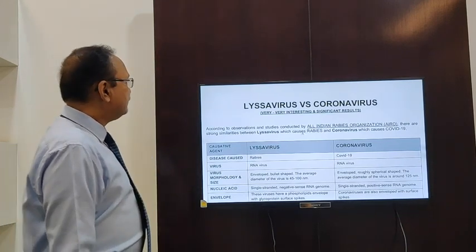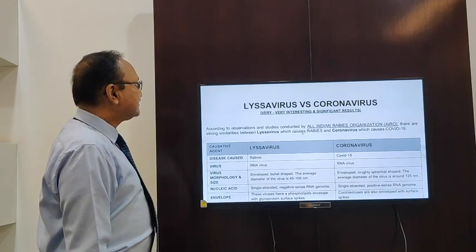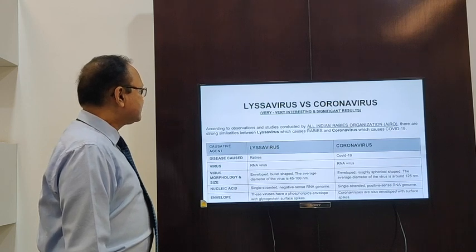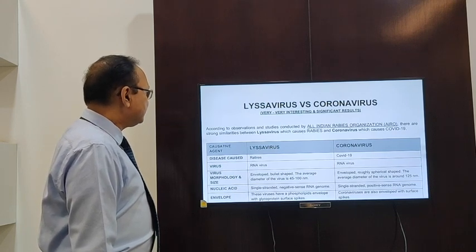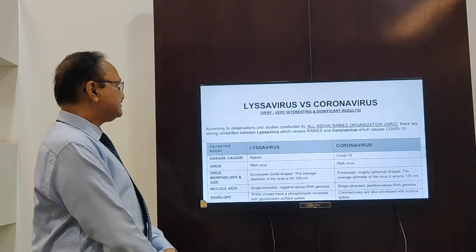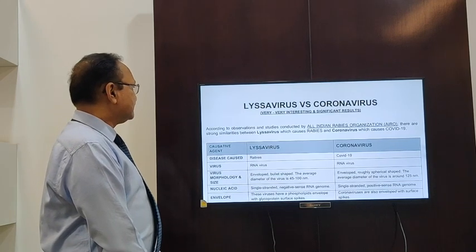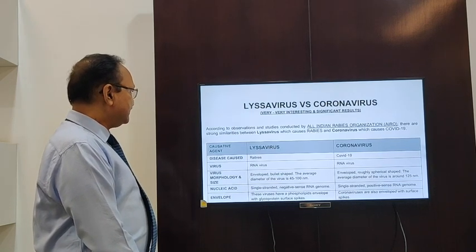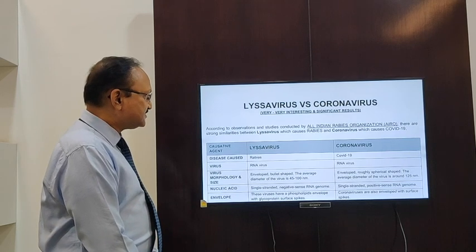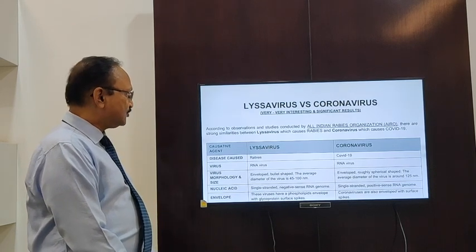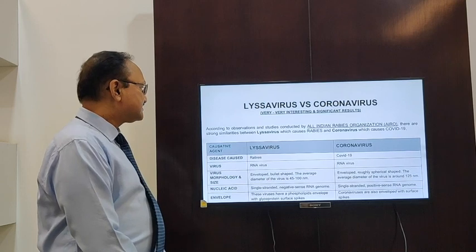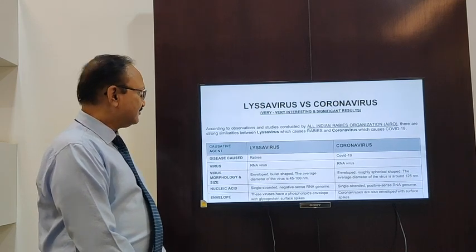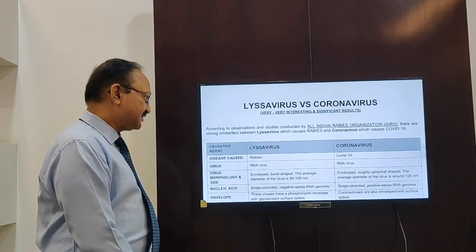As you can see from the table, these are very interesting and significant results. According to the observations, if we compare Lyssavirus and coronavirus, Lyssavirus causes rabies and coronavirus causes Covid19. Lyssavirus is an RNA virus, and coronavirus is also an RNA virus.